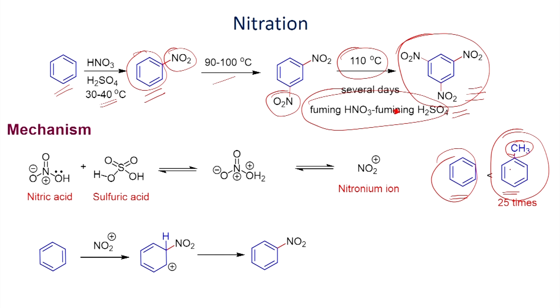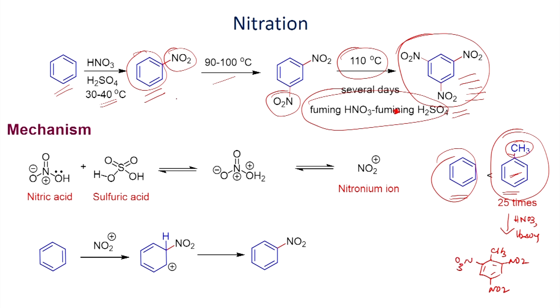Therefore, when we want to make trinitrobenzene, we normally start with toluene as the substrate. When you do the nitration of toluene with a mixture of HNO3 and sulfuric acid, you will be able to end up with trinitrotoluene as a product.